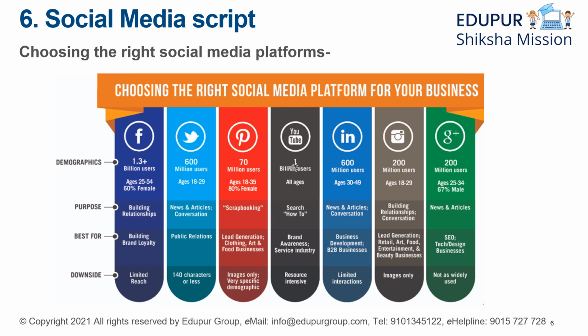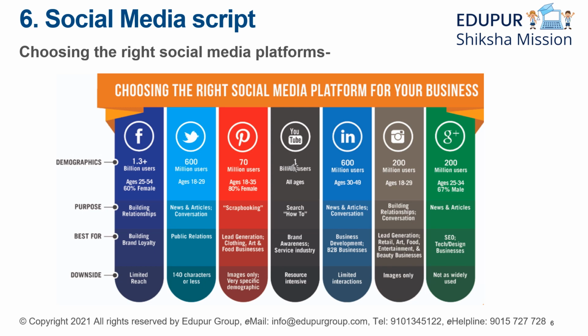Now the very first one we have here is Facebook. When we see the demographics, Facebook has around 1.3 plus billion users. Compared to that, Twitter has 600 million users, Pinterest has 70 million, YouTube has again 1 billion users. Then this is LinkedIn. LinkedIn has 600 million users. Instagram has 200 million users, and lastly, Google Plus has 200 million users.